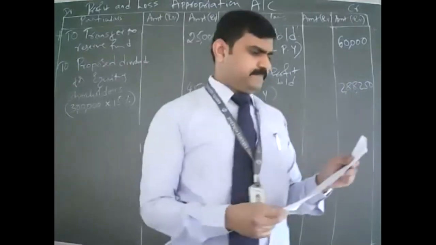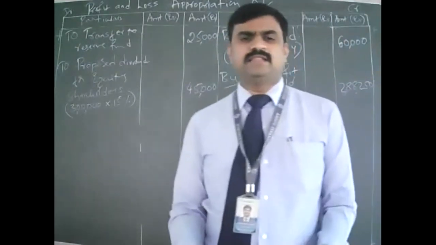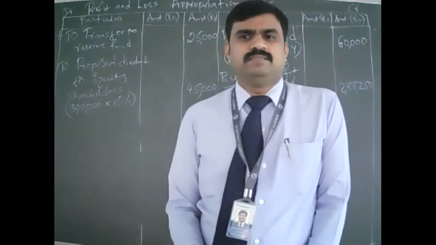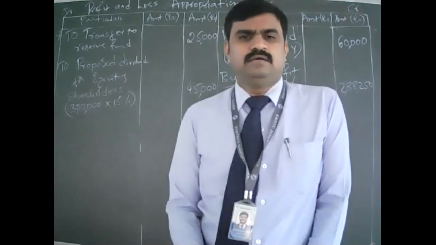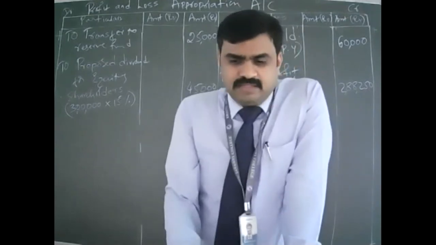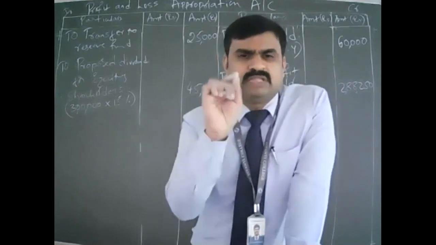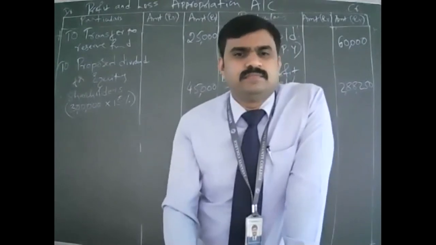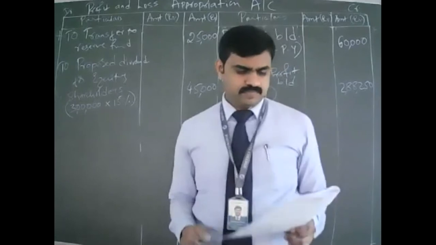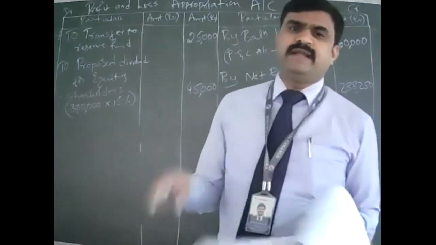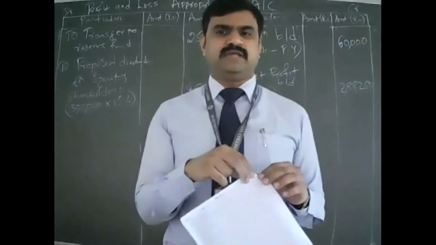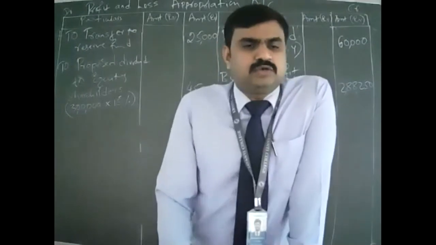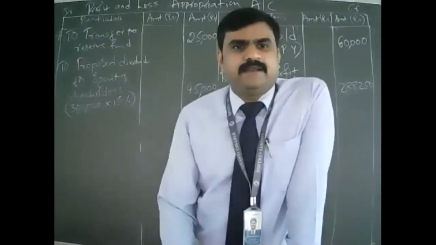Anything else is given? Or anything else we are missing out? Let's see, any intelligent students in our class? There's one more thing which is missing. It will come on the debit side only. Any commerce students? One more dividend is missing. I'm giving you the clue: one more dividend is missing. Preference shares. Yeah, but if nothing is mentioned in the question, why should I consider it?